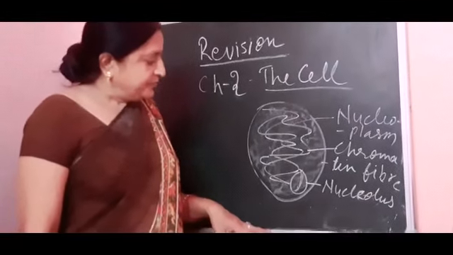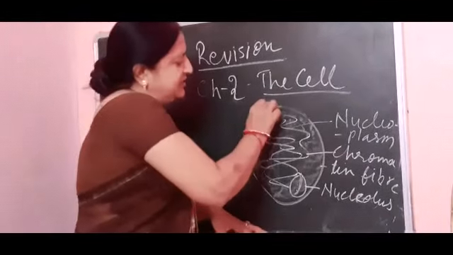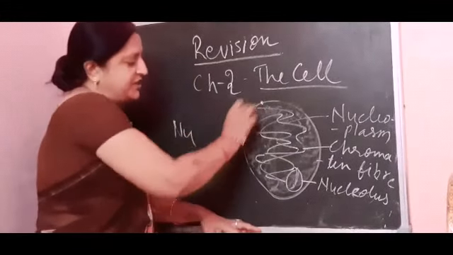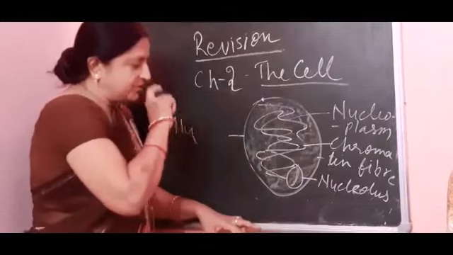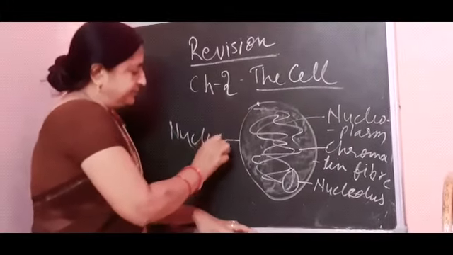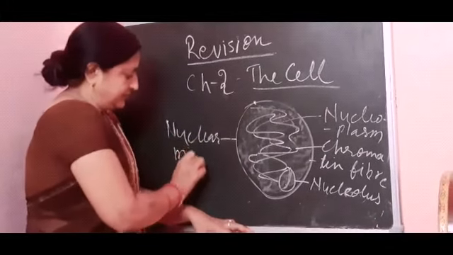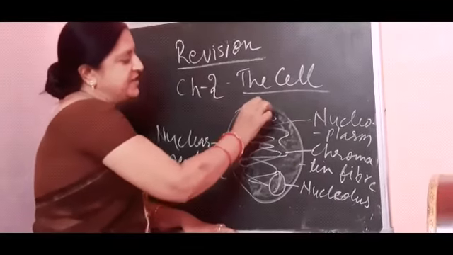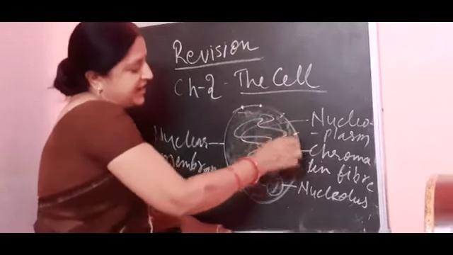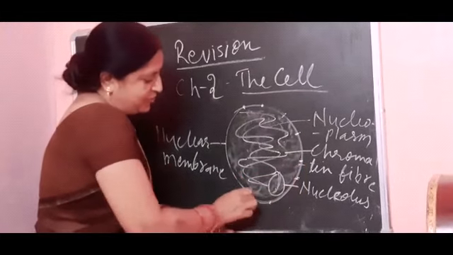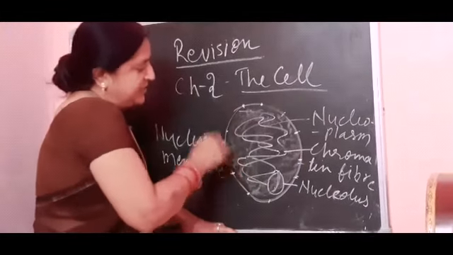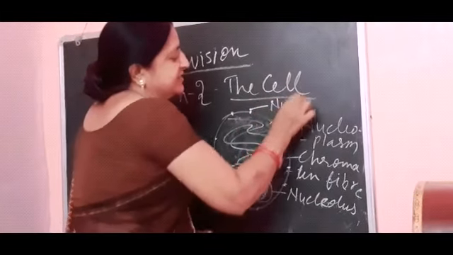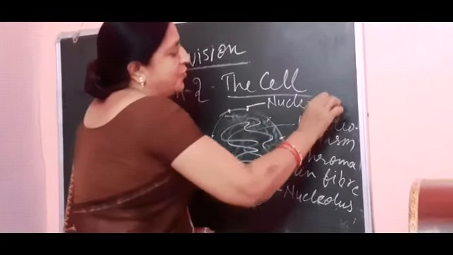And this layer is called the nuclear membrane, the outer layer, the cover of the nucleus. This nuclear membrane is cut at several intervals for transferring materials, and these cuts are called nuclear pores.